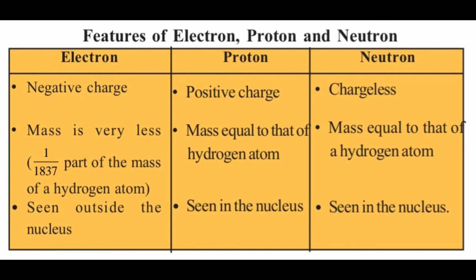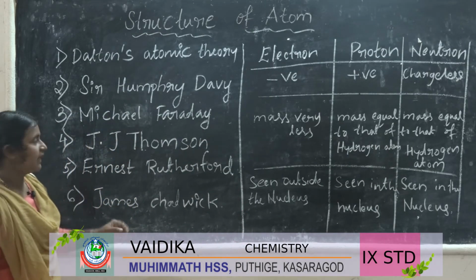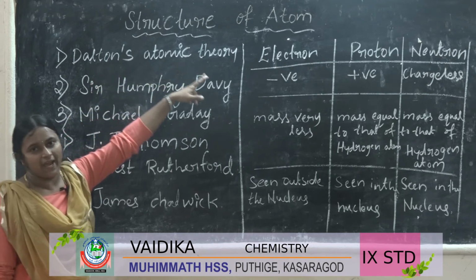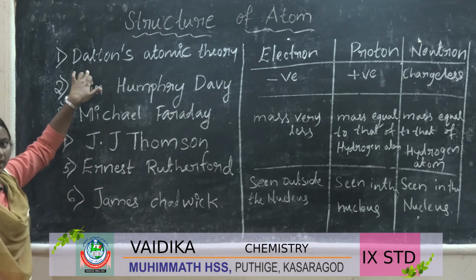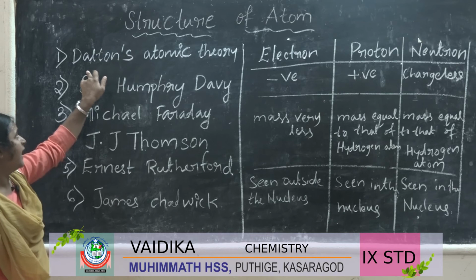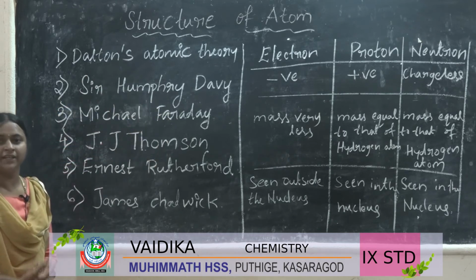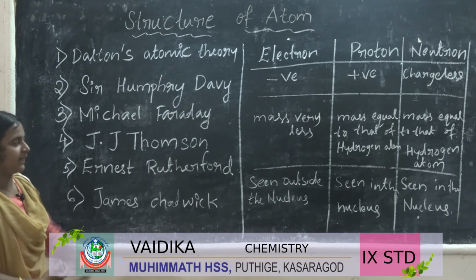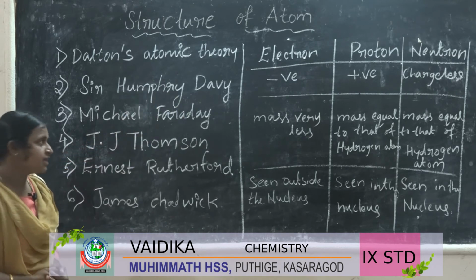So we studied so many scientists in this chapter, right? Who are they? Let us see one by one. Dalton is the first scientist who gave the atomic theory. And after that, Sir Humphry Davy. What did he find out? He found out the charged particles, that is, one is the positive charge and another one is the negative charge.